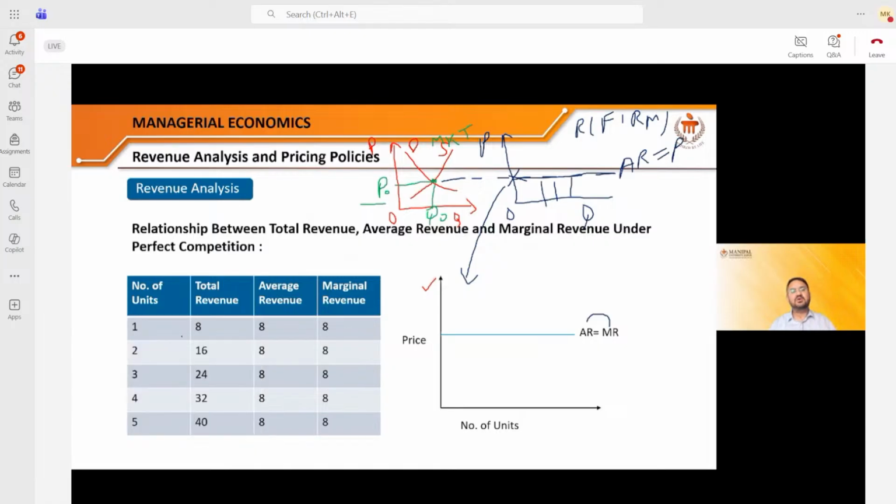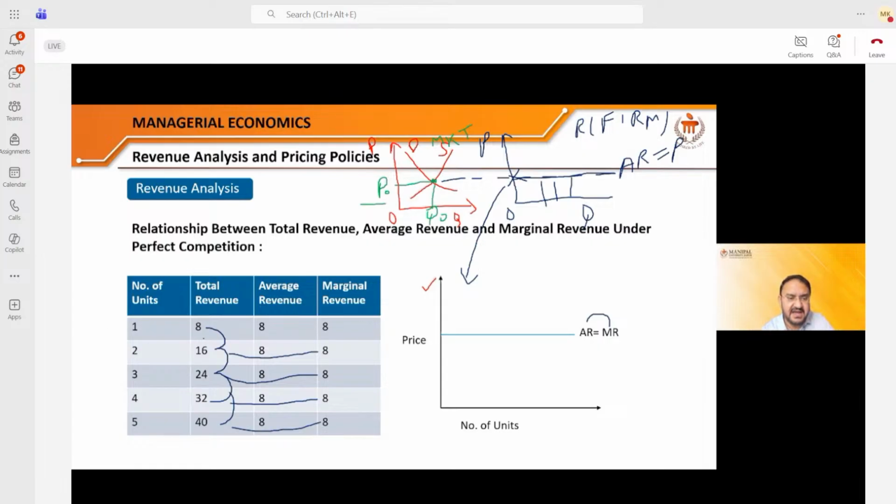You know how to calculate the marginal revenue from the total revenue. What will you do? 16 minus 8, marginal revenue is 8. 24 minus 16, marginal revenue is 8. 32 minus 24, marginal revenue is 8. 40 minus 32, marginal revenue is 8. What do you observe? Also, you observe one more thing.